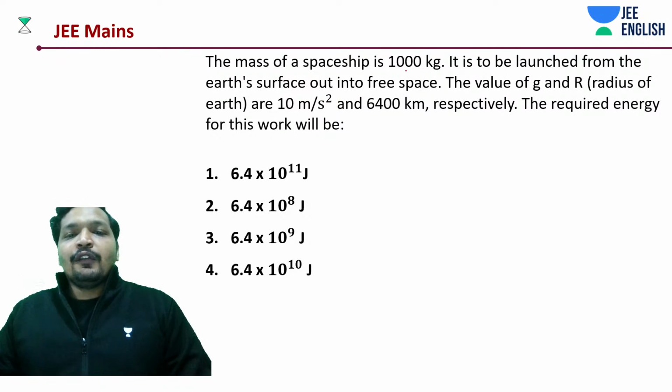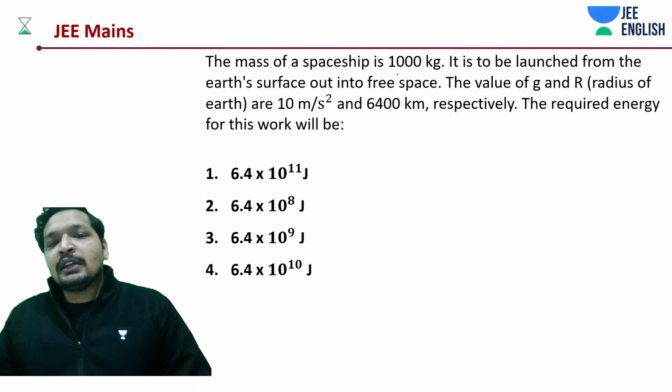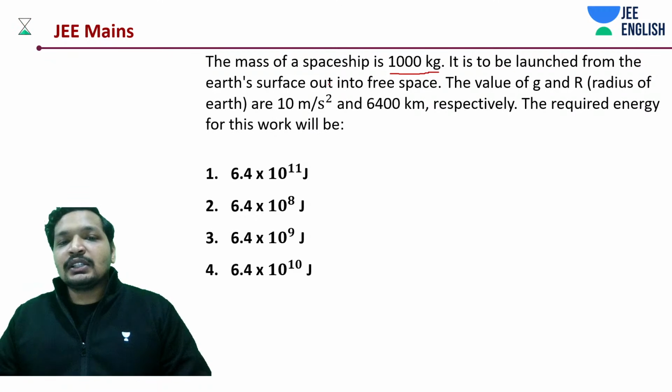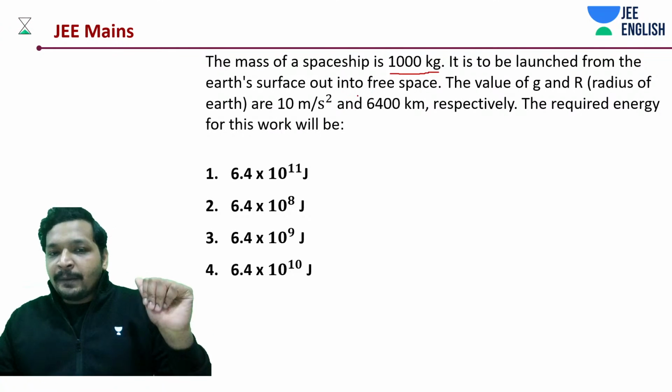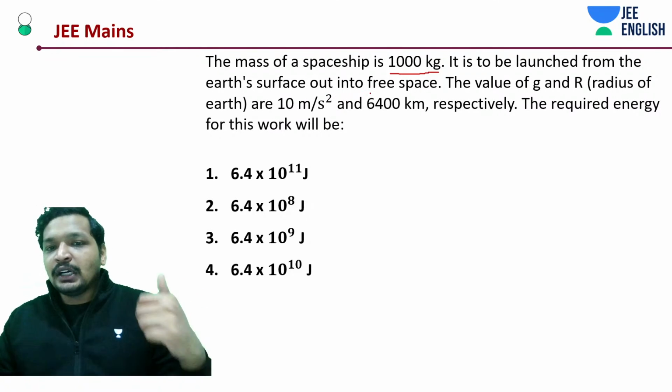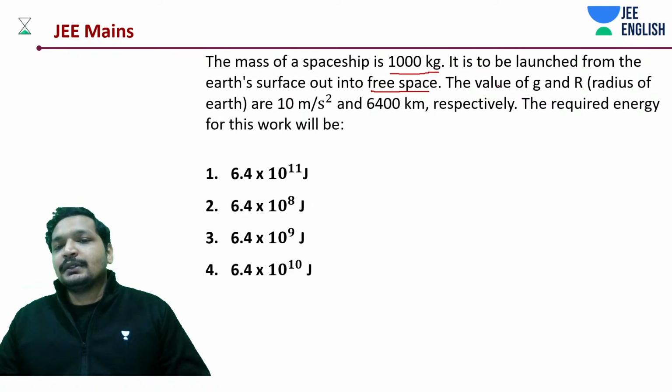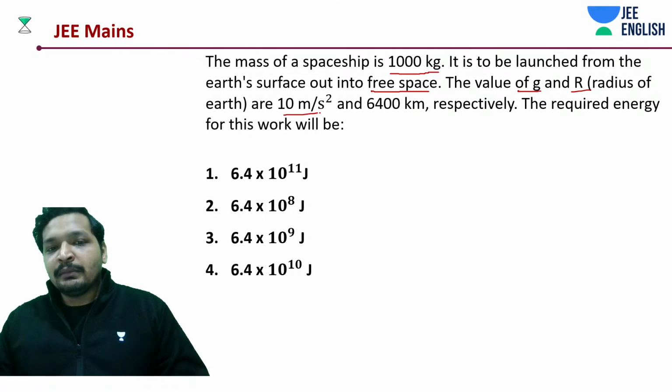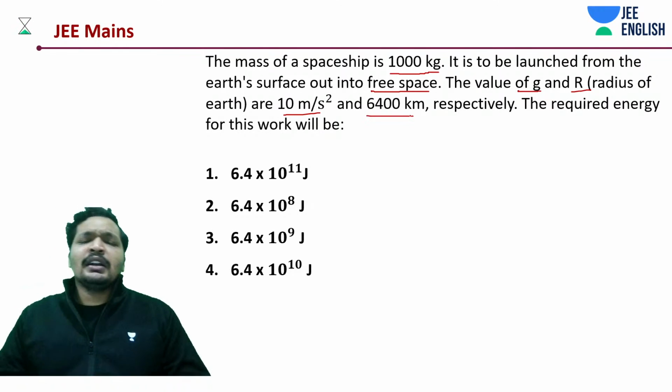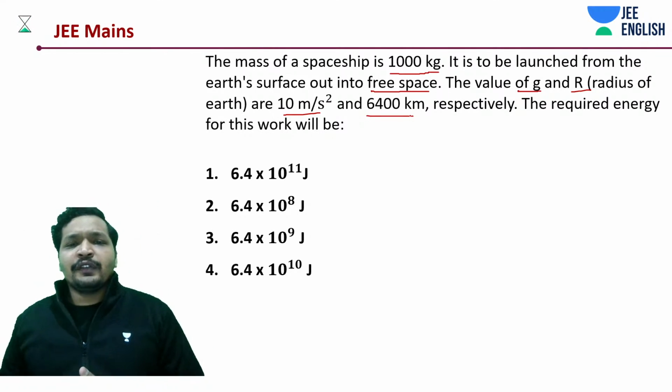Okay, so first of all, the mass of the spaceship is given to you, which is 1000 kg, and it is to be launched from the surface of Earth into free space. The values of g and R are given to you: 10 meters per second squared, and 6400 kilometers radius of Earth.